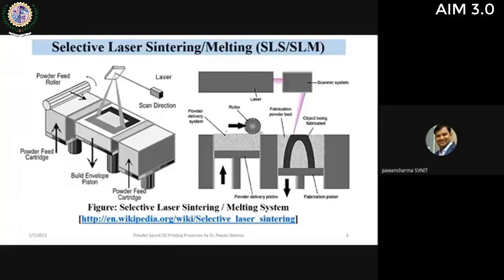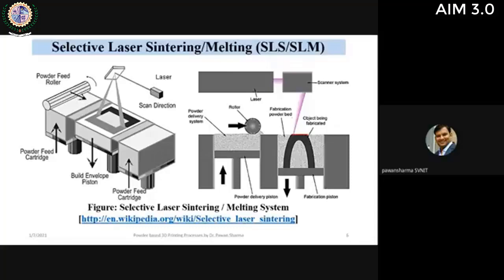The powder, with the help of a roller, is spread uniformly on top of this bed, and at the same time the laser beam is focused. It selectively moves in XY motion, and here it has printed this layer. After this layer has been printed, the build envelope goes in the downward direction, and the next layer of unsintered powder is distributed onto the build envelope.